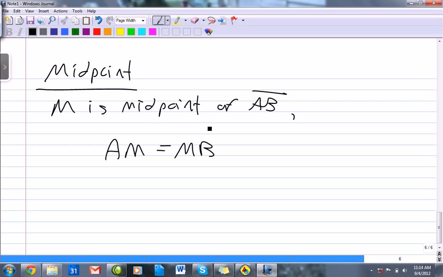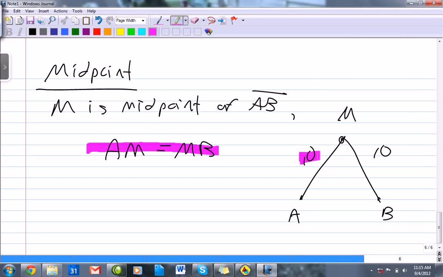Right, so that seems like it might be true. But what I can have is a point here A and a point here B, and I can go up and up. And if that's 10 and that's 10, well, here it satisfies this piece right here. Right, they're both 10, but M isn't the midpoint of AB because M's not even on AB.